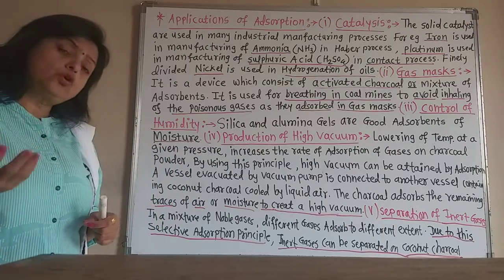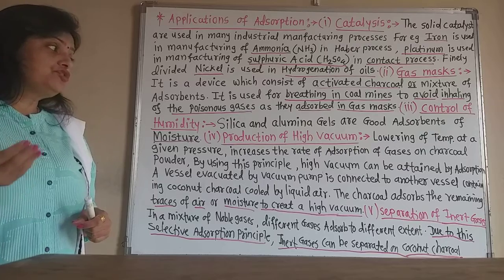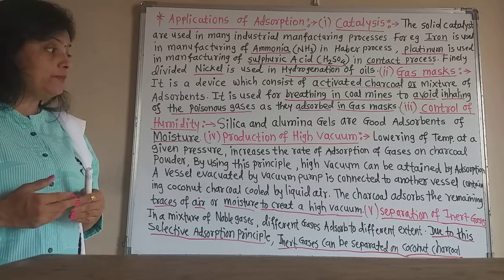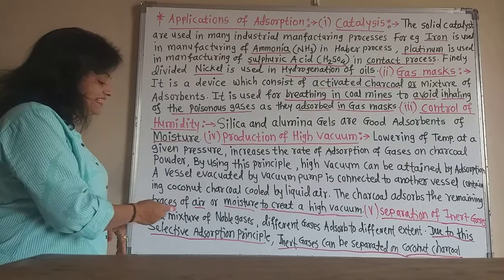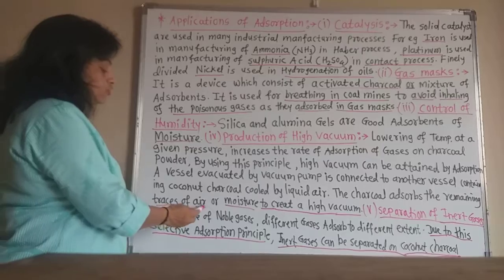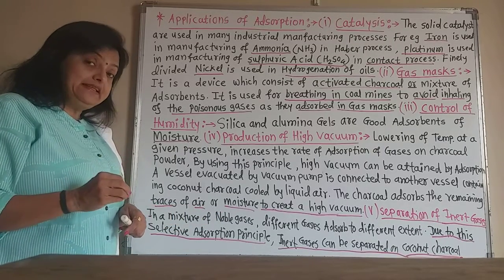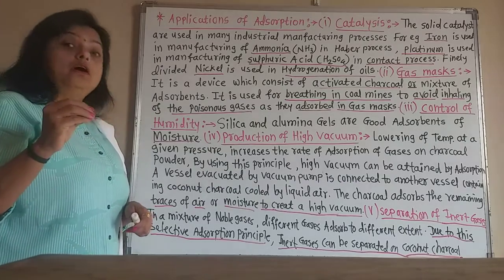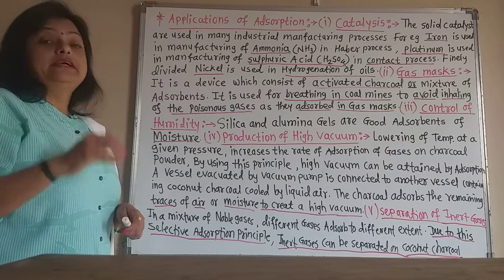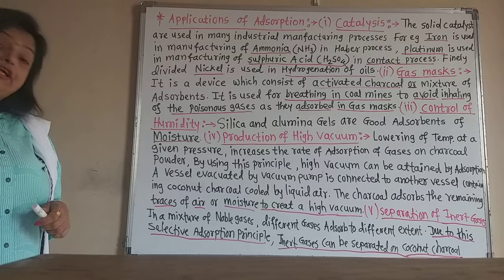So the evacuated vessel is connected to another vessel in which there is activated charcoal or coconut charcoal, which is cooled by liquid air, and the charcoal then adsorbs the remaining traces of air or moisture which remain in that vessel after it is evacuated by the vacuum pump.